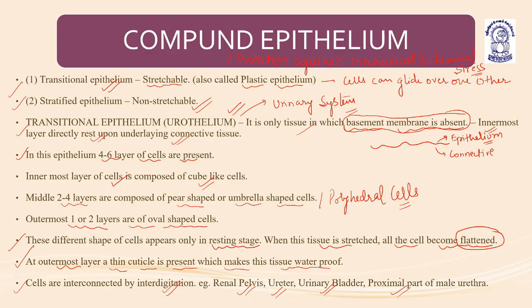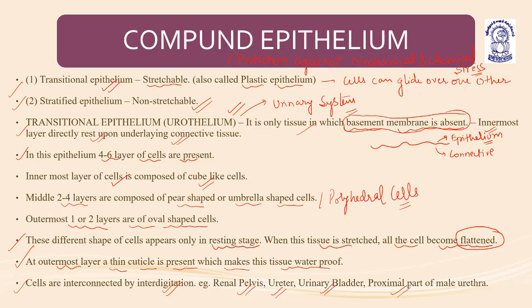It is 4 to 6 layers of cells thick, in which the innermost layer is a single layer of cubical cells. The middle layer has 2 to 4 layers of cells, which are pear shaped or umbrella shaped, polyhedral in shape. And the outermost layer, which is 1 to 2 layers thick, has oval shaped cells. Before stretching, all the cells maintain their shape, but the moment they get stretched, all the cells become flattened.